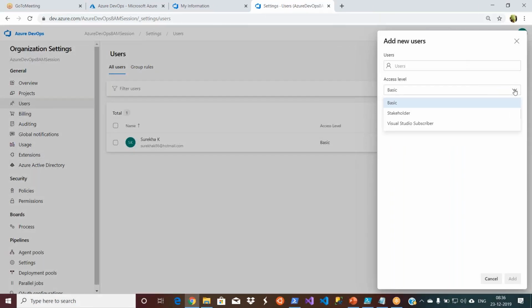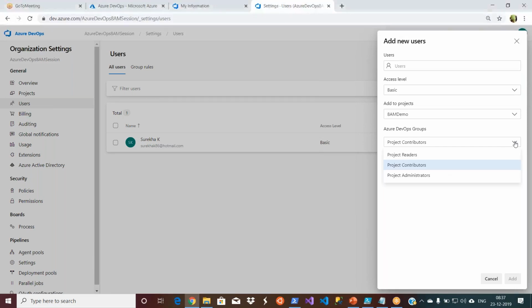For the time being, I'm not giving any additional permissions. Let's give it as basic. That means he will be able to access and see. Then, to what projects do I want to give access? Since I'm the owner of 2 DevOps organizations, I'm getting both of the projects. I'll give the 8 a.m. demo today project, which is what we created.